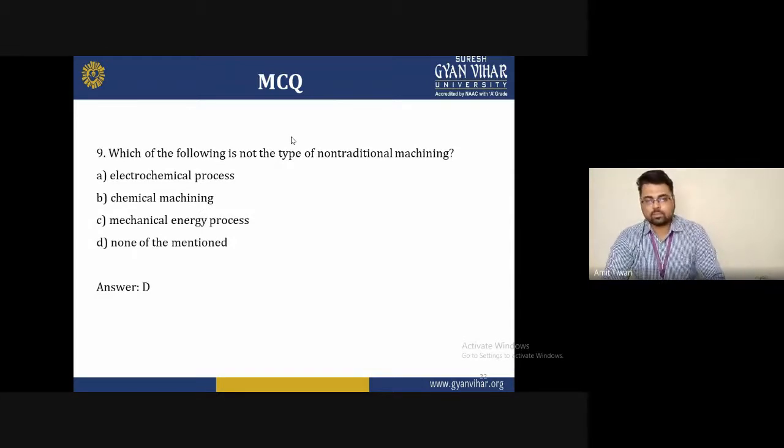Ninth question is, which of the following is not a type of non-traditional machining? So the options are A, Electrochemical process; B, Chemical machining; C, Mechanical energy process; D, None of the mentioned. So the correct answer of this question is D. None of the mentioned is the answer, since all the others are types of non-traditional machining.